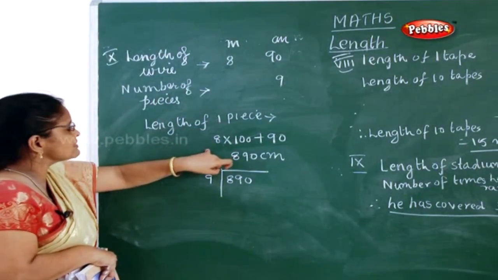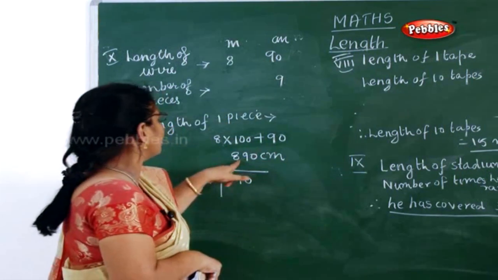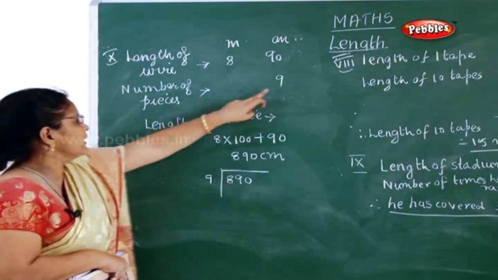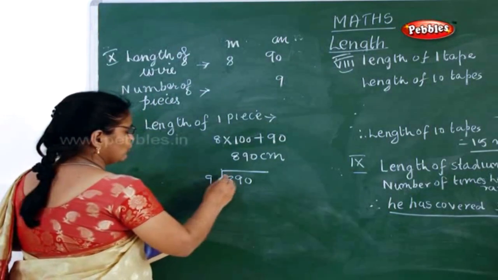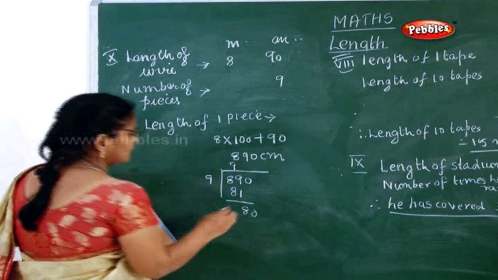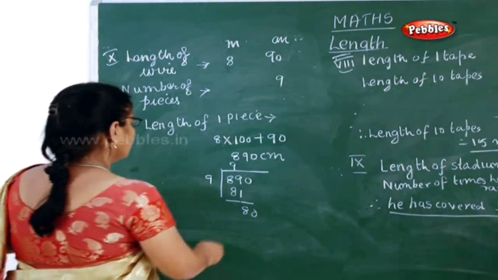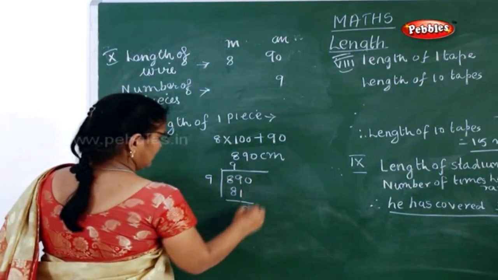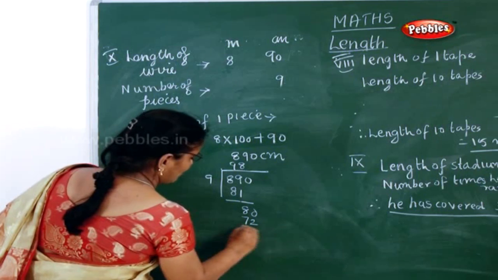So how will you convert into centimeter? 8 into 100 plus this 90. So 890 centimeter divided by this 9. So what is the answer you will get? 890. So 9 9s are 81, 9 9s are 81 and 9 8s are 72.